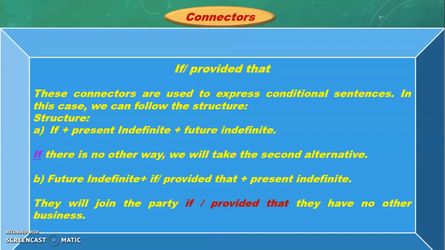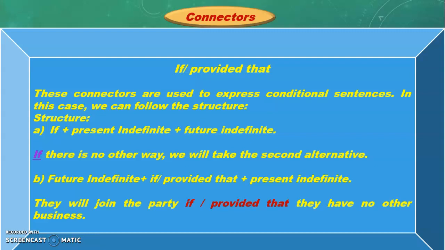Actually, these connectors are generally used to indicate conditional sentences. You can follow the structure: if plus present indefinite, plus future indefinite. We can use this structure. There are three conditionals.